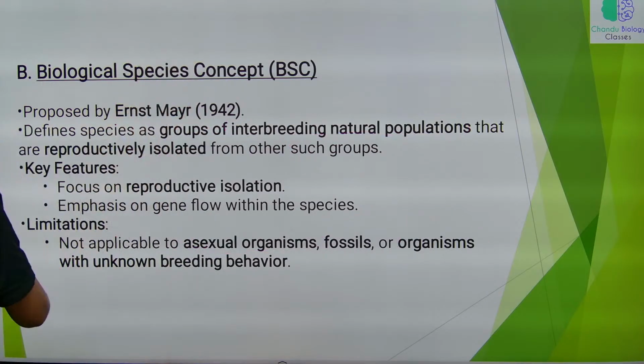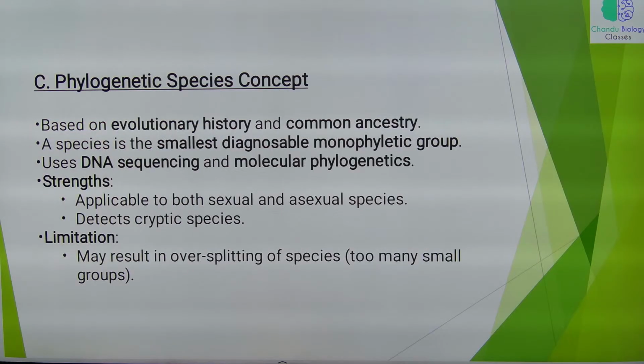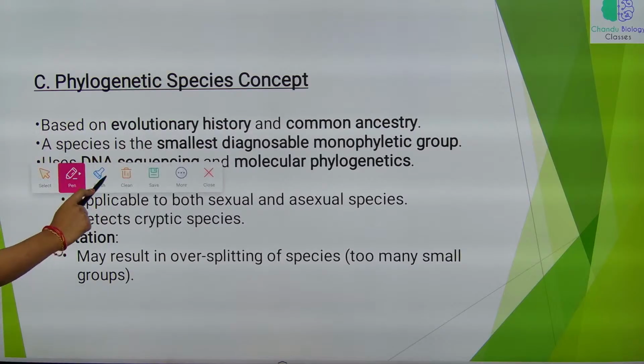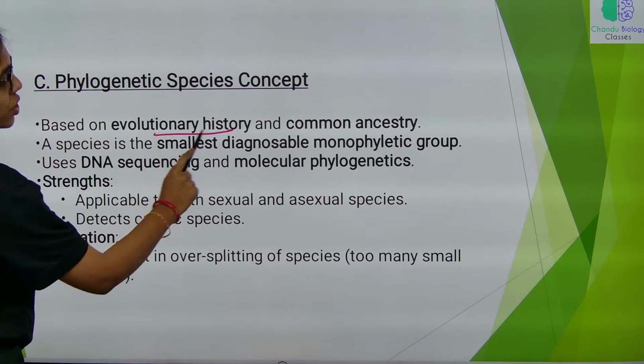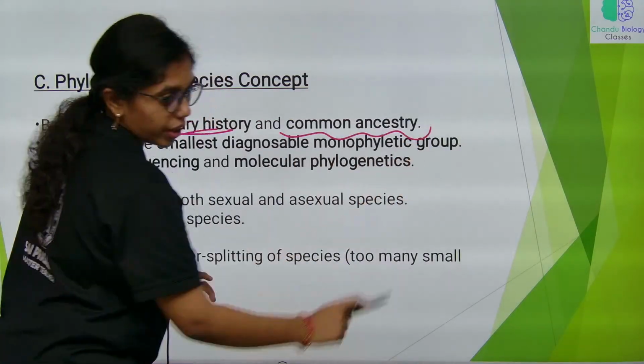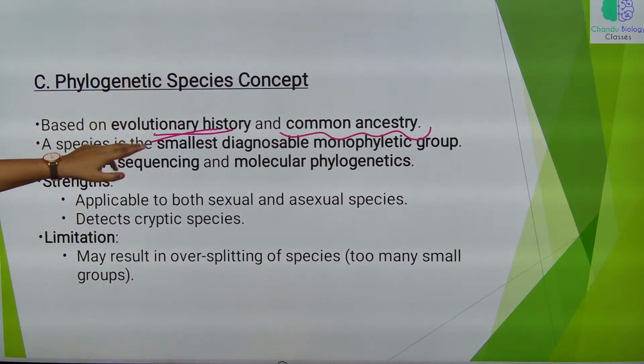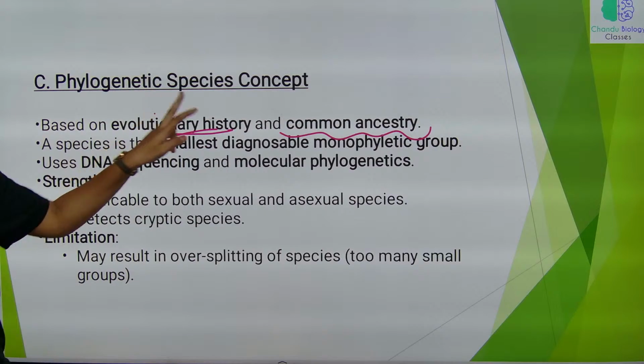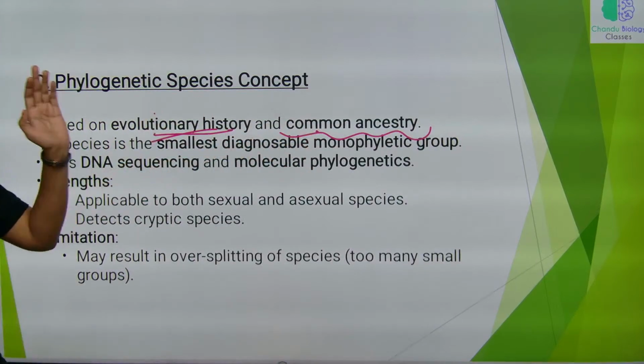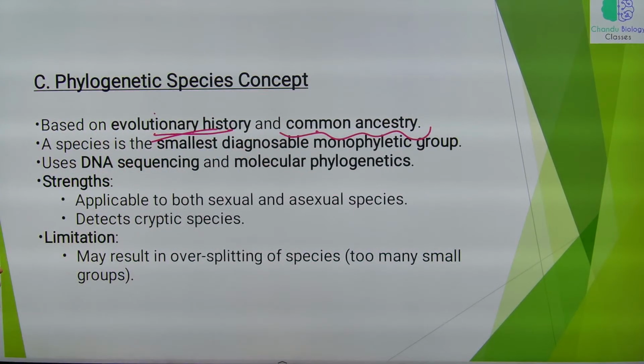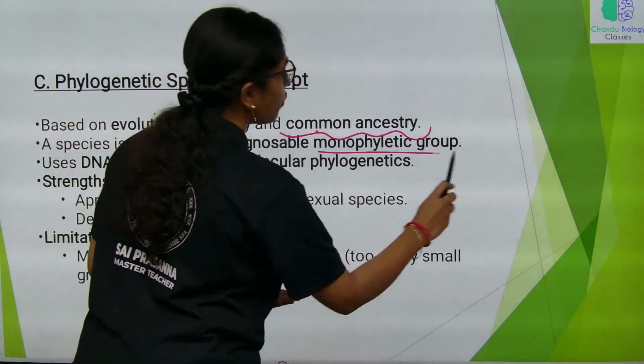Next, the phylogenetic species concept. We have learnt it already, but let us look into it once more: it is based on evolutionary history and common ancestry. A species is the smallest diagnosable monophyletic group.